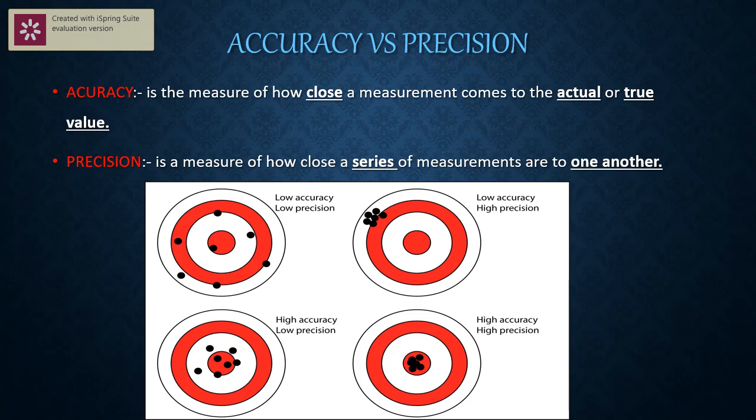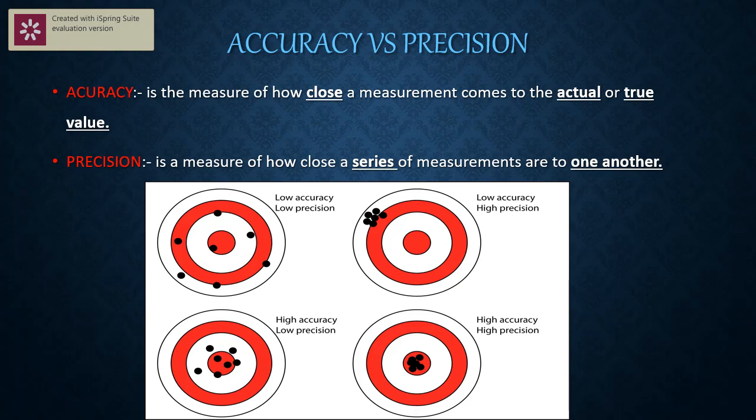Now you can see the third diagram, that is left below. This student is called what? He is highly accurate, a very accurate boy, but low in precision. Why? Though he is close to the central mark of the target, all the points are in different directions. So he lacks precision. Though he is accurate, he lacks precision.